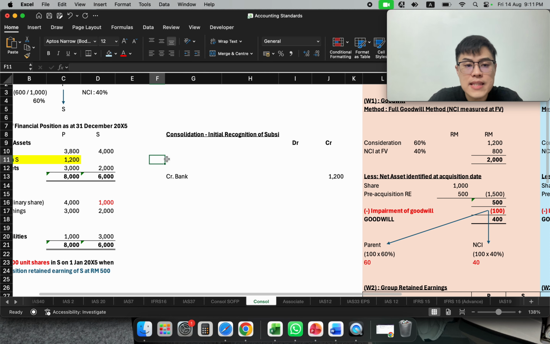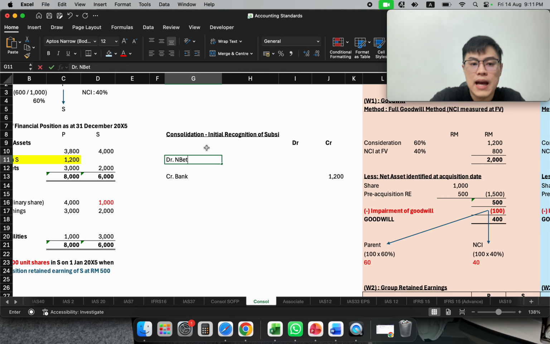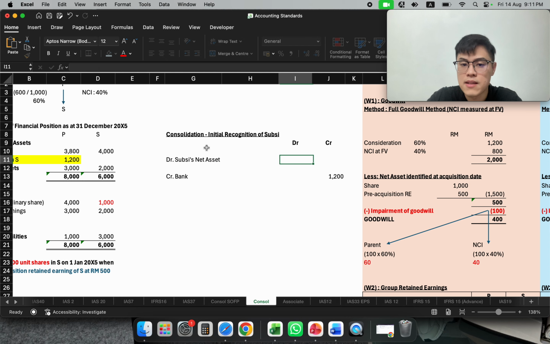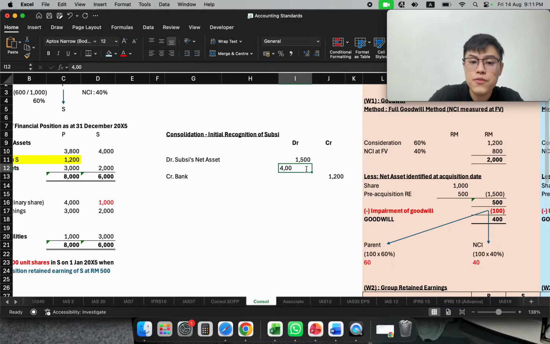So I will recognize their net asset, debit their subsidiary net asset. All their asset, all their liability, I will also recognize in my account. So their net asset is 1005. And because I am paying extra, I will have this goodwill. This goodwill, I will recognize as my non-current asset as well.